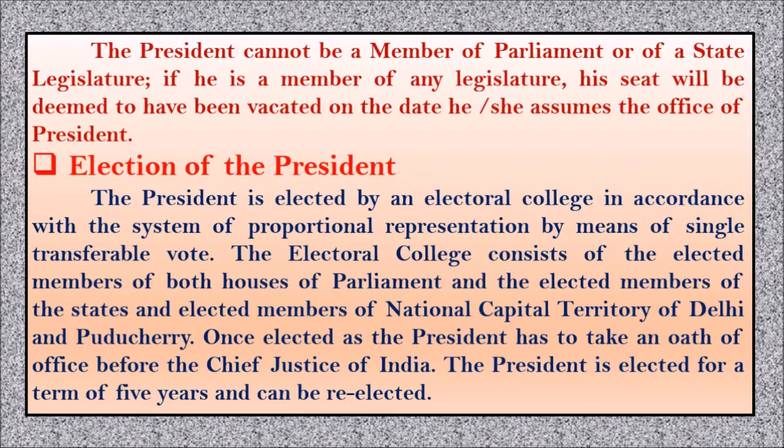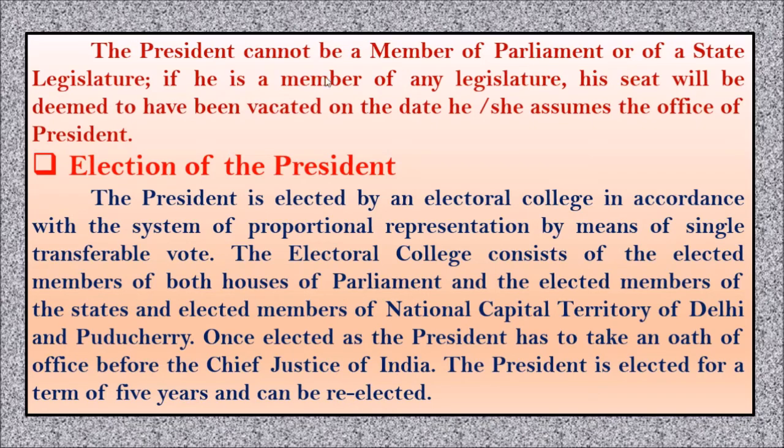Once he becomes a president, his seat in that legislature will be vacated. So this is about the qualifications to become a president.